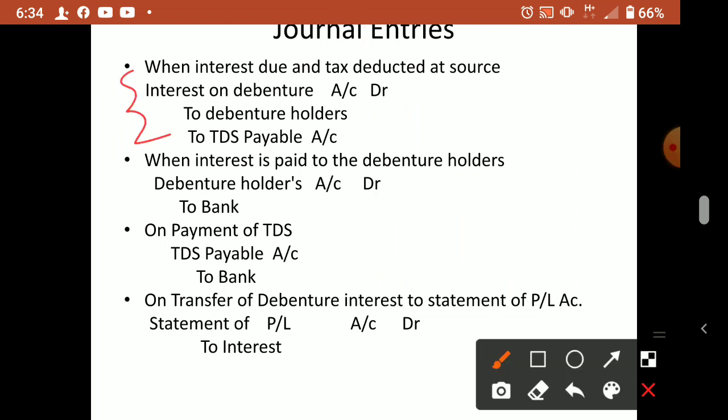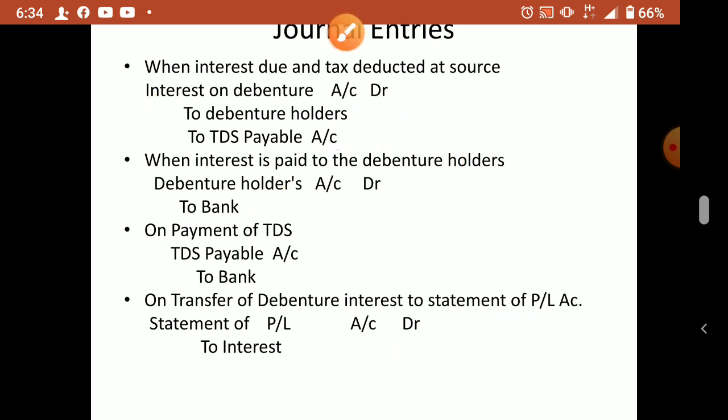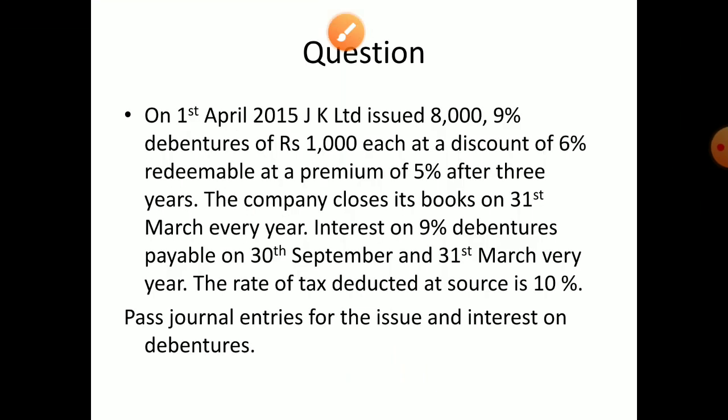All other journal entries are closing entries. Debenture holders to bank, TDS payable to bank. So these two items are closed. Now this also is closed in the statement of P&L account. Interest is debited here. It is closed by crediting in the statement of P&L. Okay. Just one question we'll discuss.